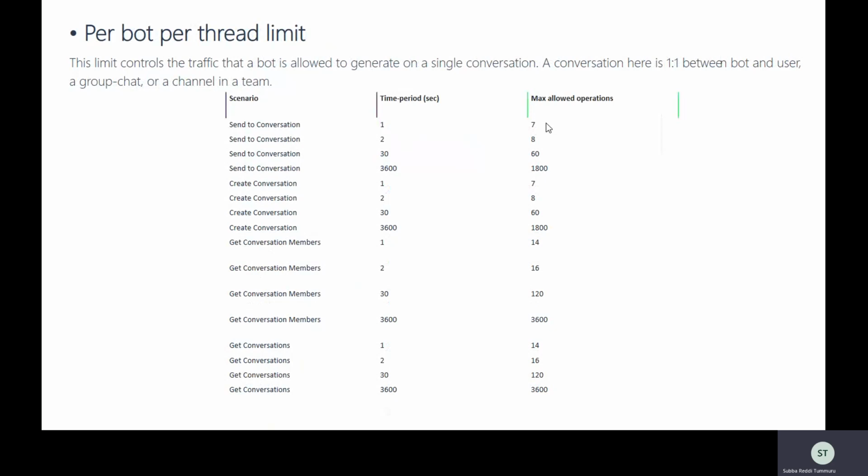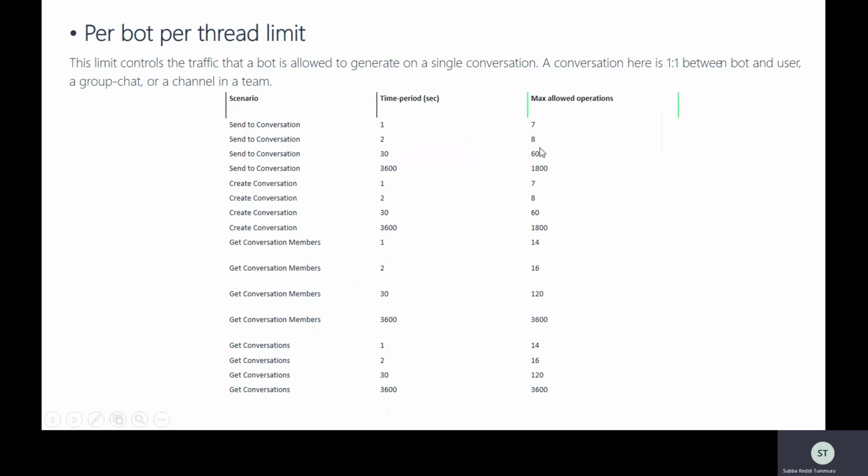So in your application, you definitely have to implement those threshold limit cases. Whenever the exception occurs, a 429 too many requests issue, you need to implement retry sending logic in your application. That's the best way to implement it, because even though these are the maximum allowed operations which